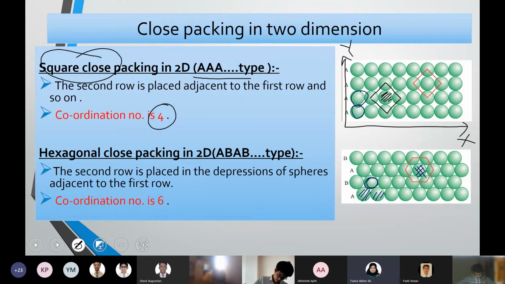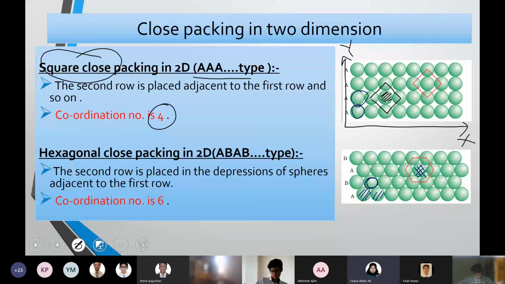In ABAB arrangement, the second row comes in the depression of the first row. That is how ABAB arrangement is done.